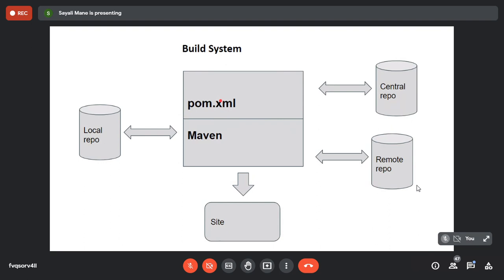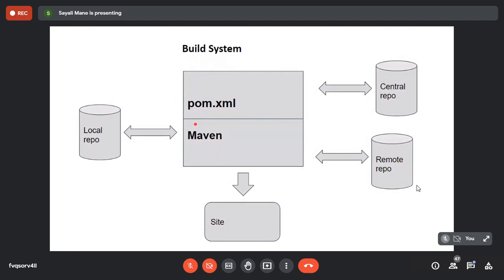Done? Yes or no? Yes, ma'am. Okay. Others can also type yes or no in the chat box. It is not only the responsibility of the CR to say yes or no.